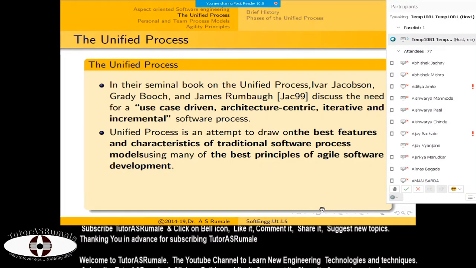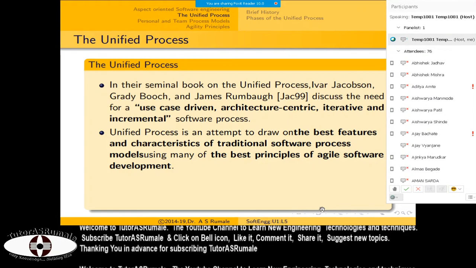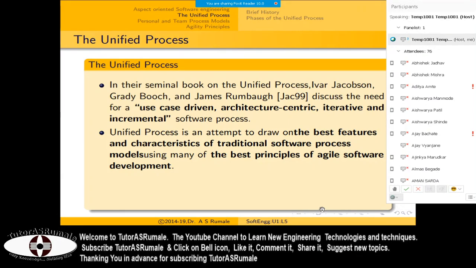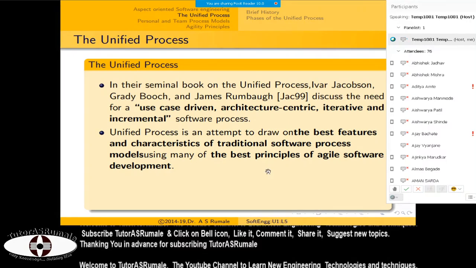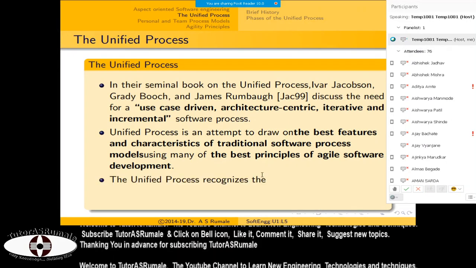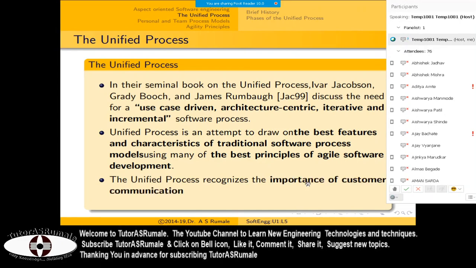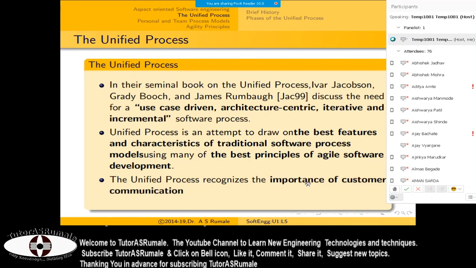Rational Software, which promoted the unified process, was then acquired by IBM, so nowadays it works under IBM.